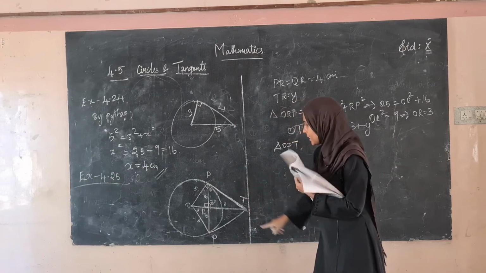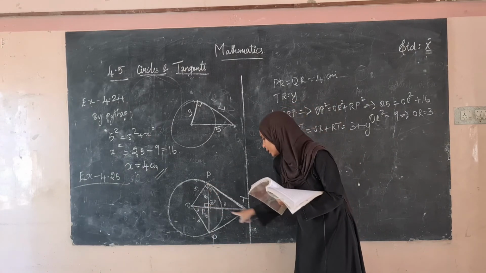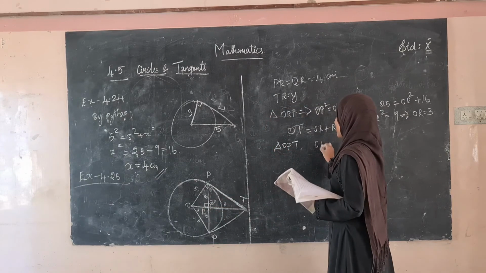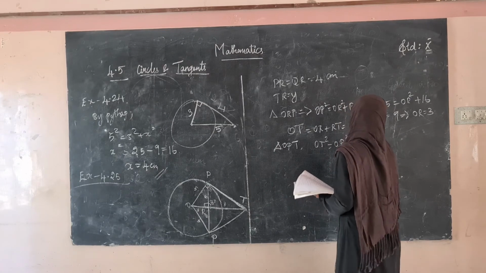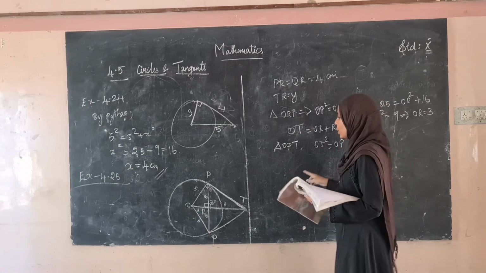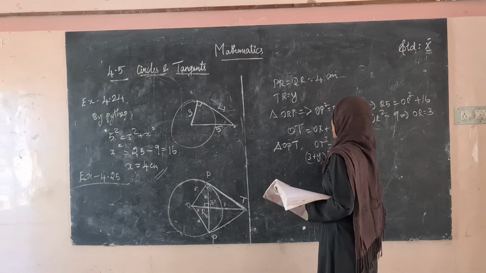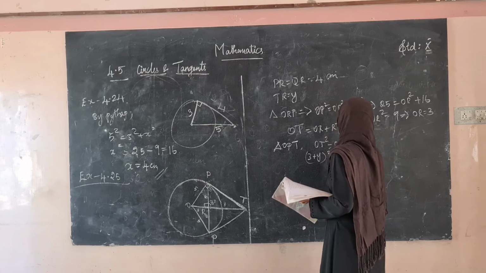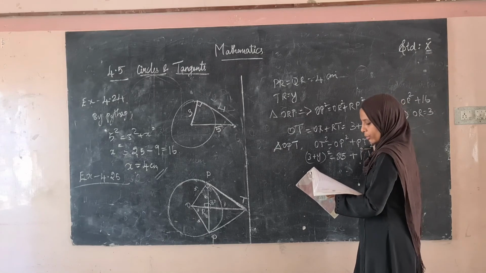OPT is right angled at P, therefore the hypotenuse is OT, therefore OT square is equal to OP square plus PT square. What is OT? (3 plus Y) the whole square is equal to... what is OP? 25, therefore OP is 5, so 5 square is 25, plus what is PT? That is what we have to find.